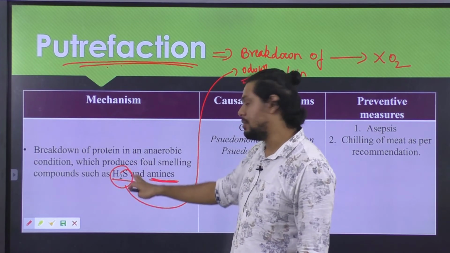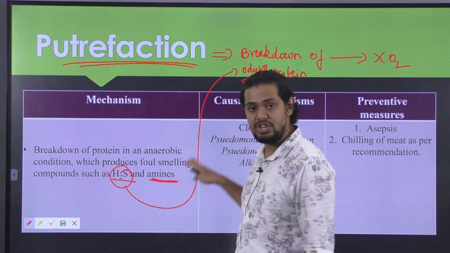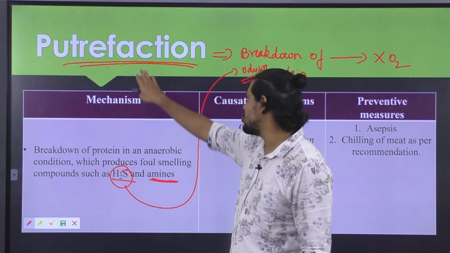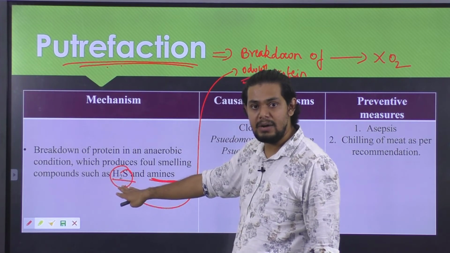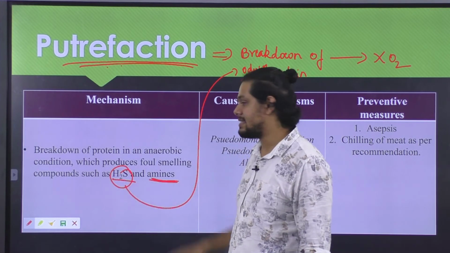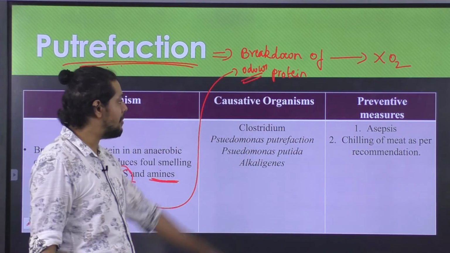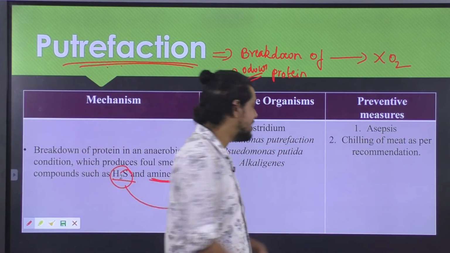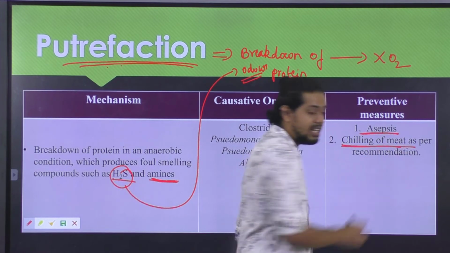So the breakdown of the protein in an anaerobic environment or in the absence of oxygen will result in a spoilage that is called putrefaction, which in turn liberates compounds such as H2S as well as amines, imparting odor and flavor to the final product. So how exactly can this be prevented? By ensuring proper asepsis and the chilling of the meat as per the recommendation.